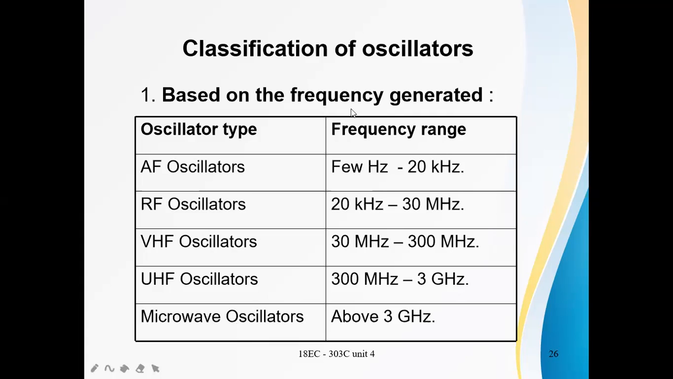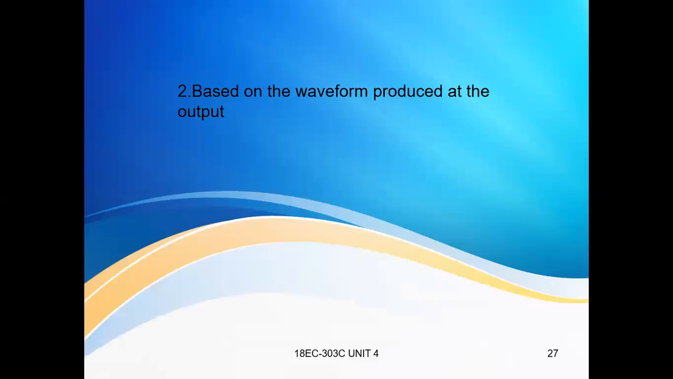Generally, where will we find these oscillators? In our laboratory there is a function generator. It generates different types of signals, that means sinusoidal signals and non-sinusoidal signals. It has an oscillator circuit, and based on that, it generates a range of frequencies, either sinusoidal or non-sinusoidal signals. This is the classification of oscillators based on frequency.